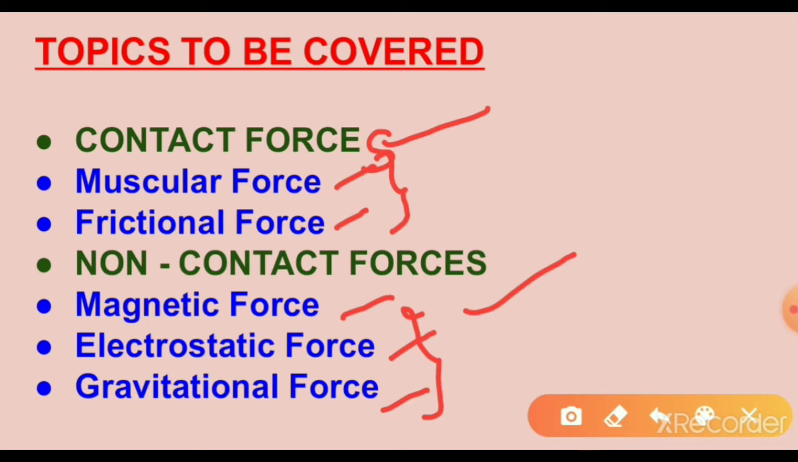So what are they? First one, the forces are two types: contact force and non-contact forces. The contact forces are two types. So what are they? Muscular force and frictional force. And non-contact forces are three types. So what are they? The first one is magnetic force, second one is electrostatic force, and third one is gravitational force.